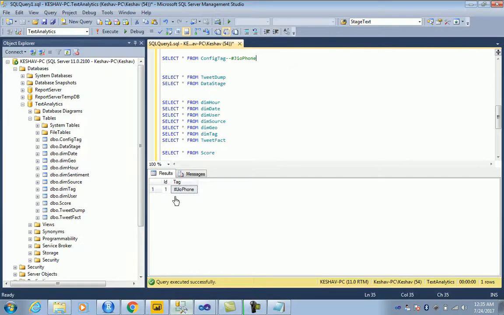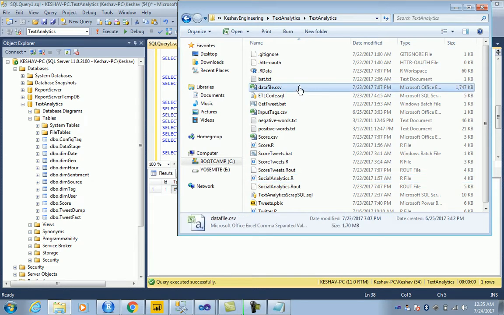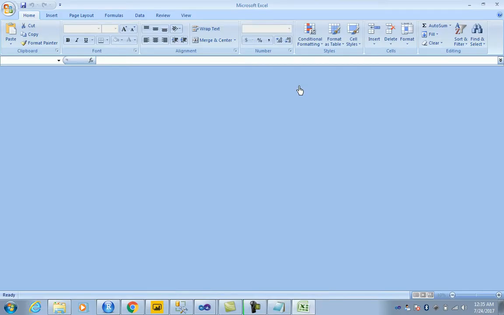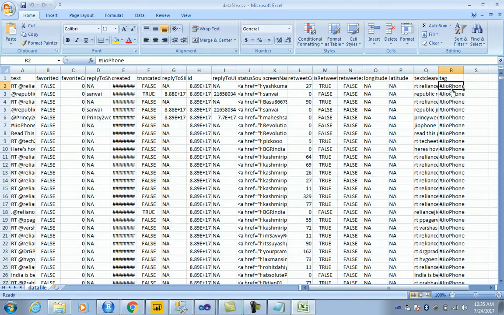table. Now if you take a look at tweet dump, or should I say first the file, let's check the file first. So this is the data file, which hits and collects the data, acquires the data from Twitter, converts it into a data frame, and then puts it into the table. So that's the tag, and that's the actual Twitter text.